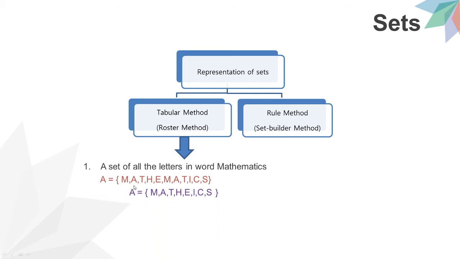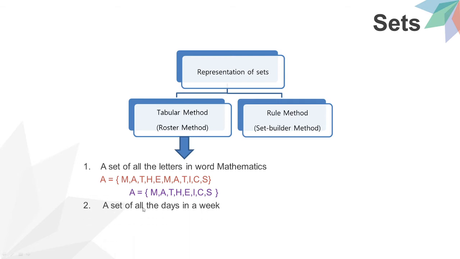See, now here, what is the difference here and here? In a set, there should not be repeated letters or repeated numbers. That's the reason I'm writing non-repeating letters here. See, M is repeating, I'm writing only one time. A is repeating one time. T is repeating. C, non-repeating values I'm writing here.